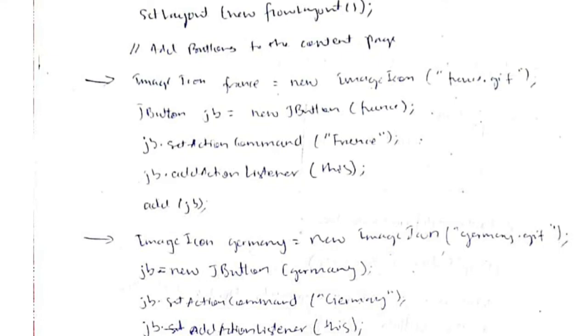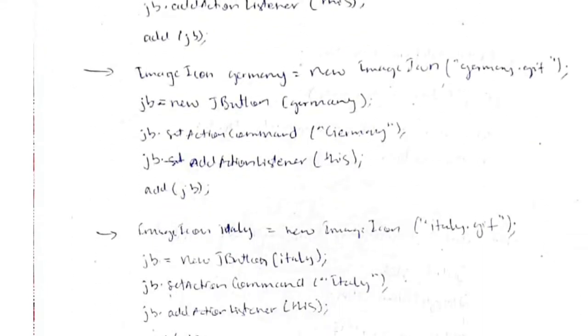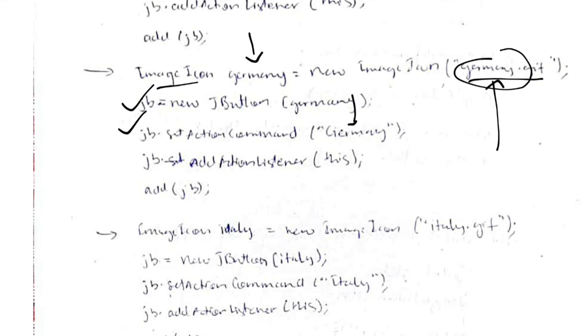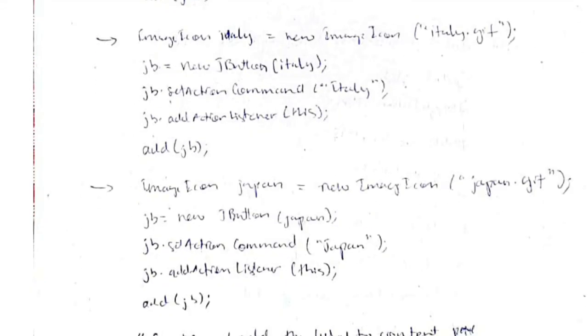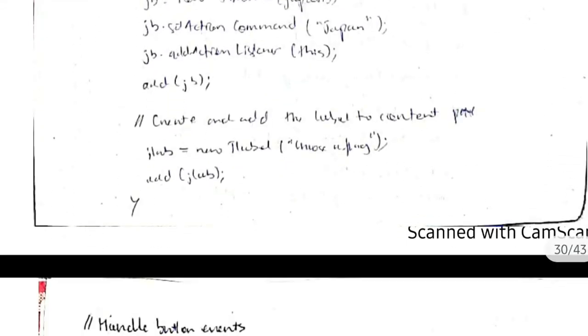First, to initialize the button, we'll be using JButton and the name of the button. I am using jb here, and then the name of the button, France. I will be adding the text and the action listener also. After that, we do the same thing for Germany, and before that we fetch the icon also, by using ImageIcon, where the location of the icon is Germany.gif. By that I will get the icon of Germany, and then I create a button, set the action command to Germany and add that to the content pane. Like that we will do the same for Italy and Japan also, and finally we will add a label like Choose a flag.